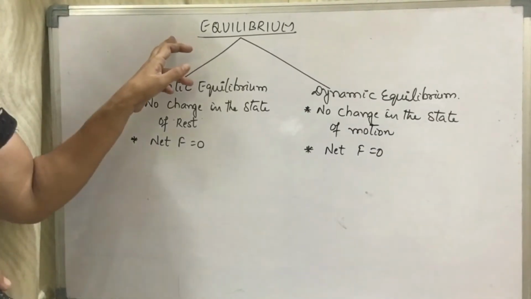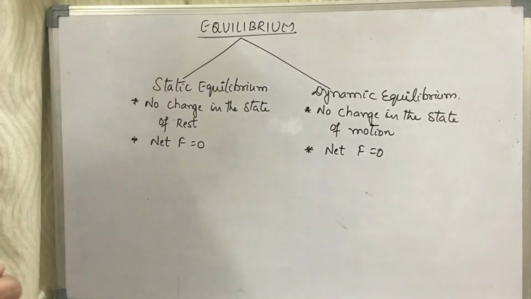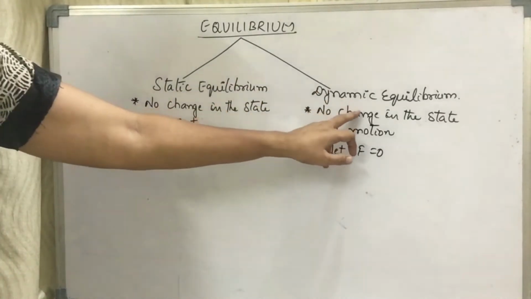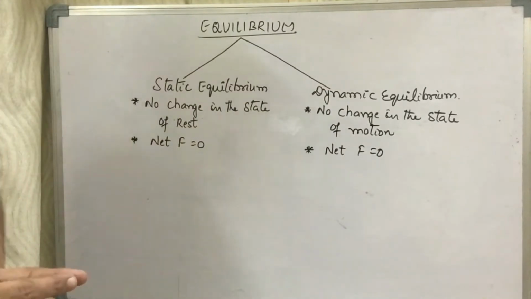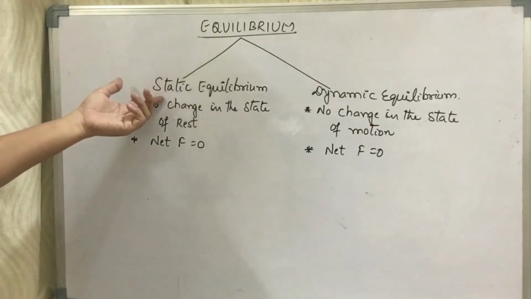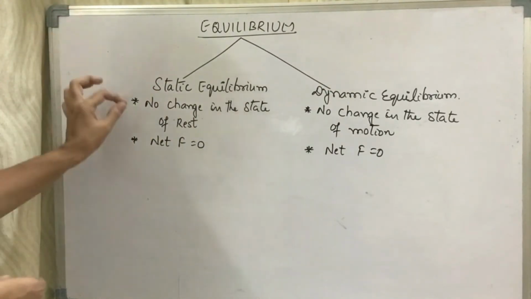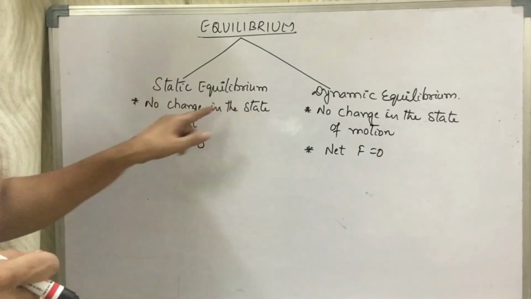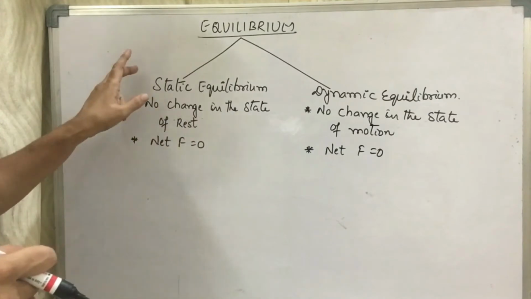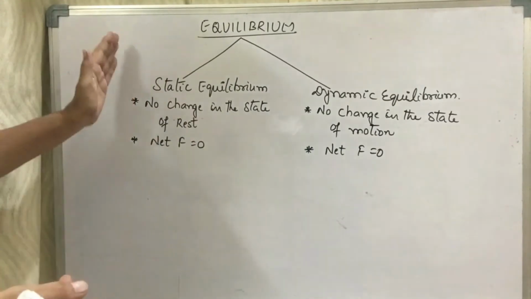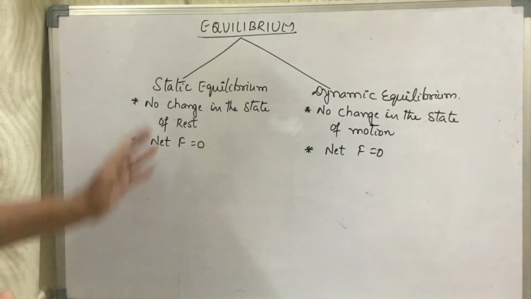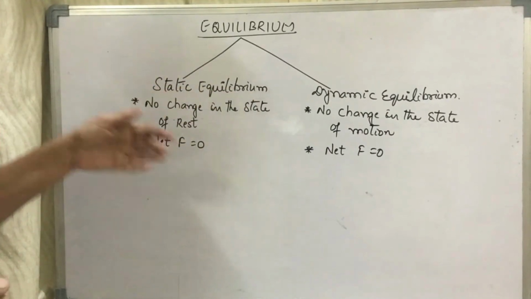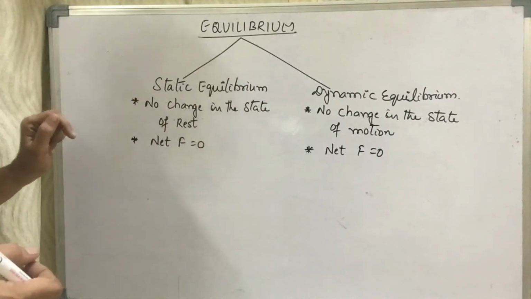Now let us go for the kinds of equilibrium. We have 2 basic kinds of equilibrium, the static equilibrium and the dynamic equilibrium. Static equilibrium means when a force is applied and there is no change in the state of rest of a body. So first let us discuss the static equilibrium. When there is no change in the state of rest after the application of the force, we call it static equilibrium.